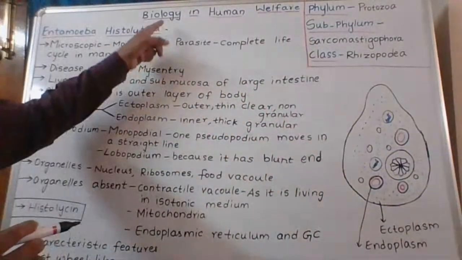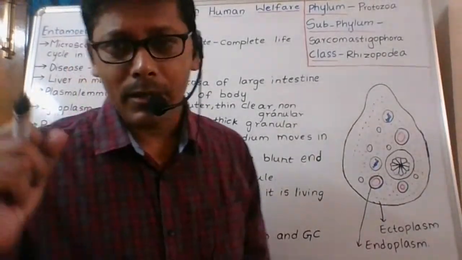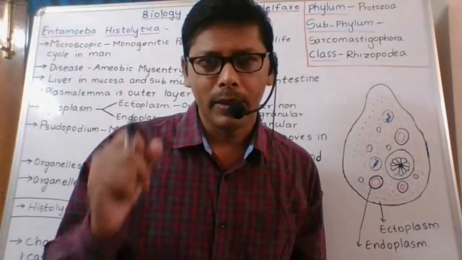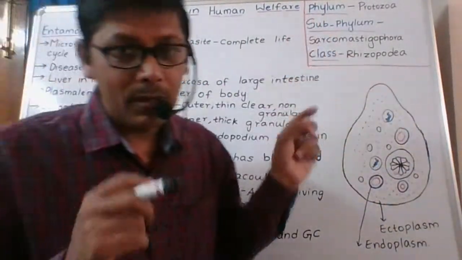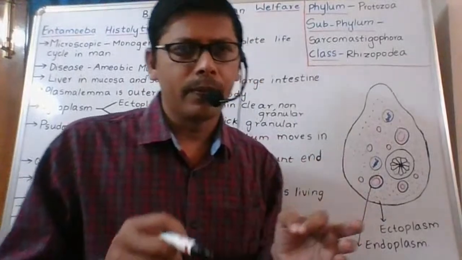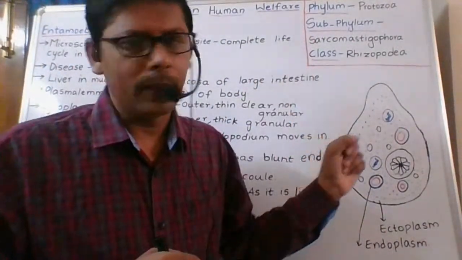Okay, Entamoeba histolytica. First, let us study the classification of Entamoeba histolytica. This is the systematic or taxonomic position of Entamoeba histolytica.